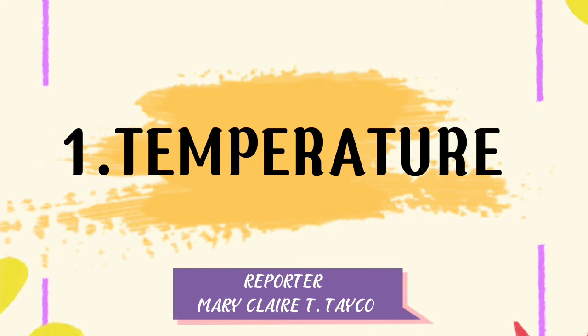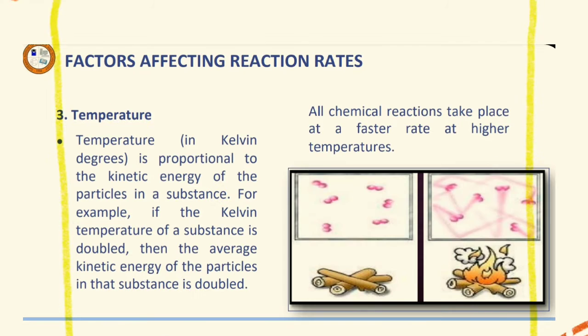So, let's discuss temperature. Ang temperatura sa Kelvin degrees ay proportional sa kinetic energy ng mga particle sa isang substance. Halimbawa, kung ang Kelvin temperature ng isang substance ay nadoble, ang average na kinetic energy ng mga particle sa substance na iyon ay nadoble. Lahat ng chemical reaction ay nagaganap sa mas mabilis na rate sa mas mataas na temperatura.